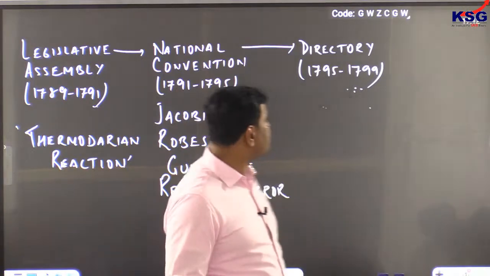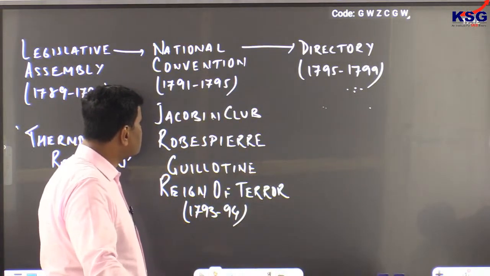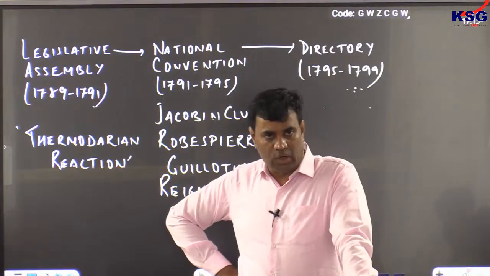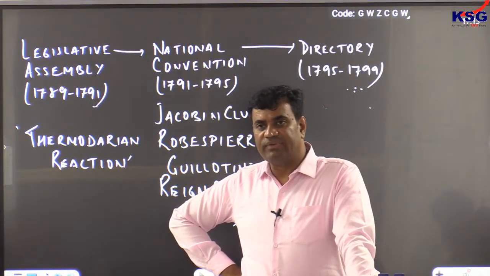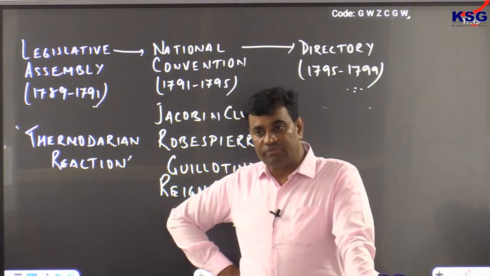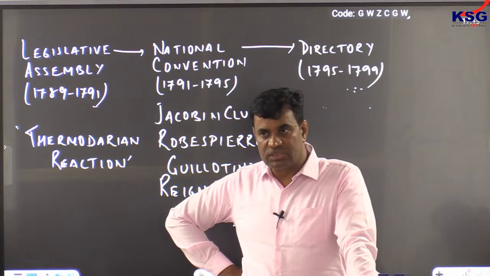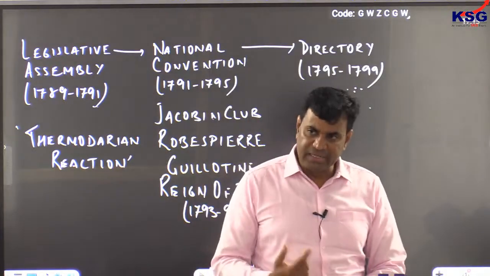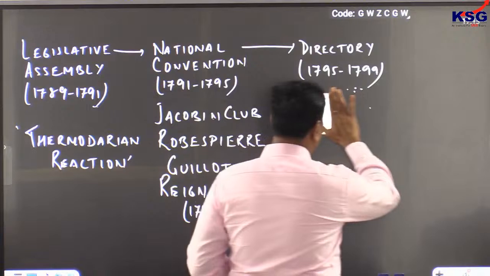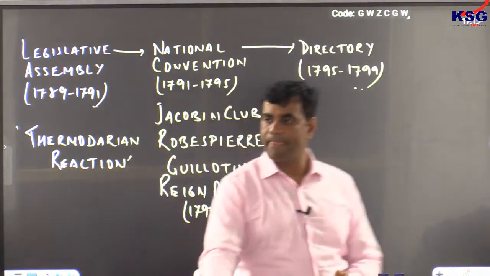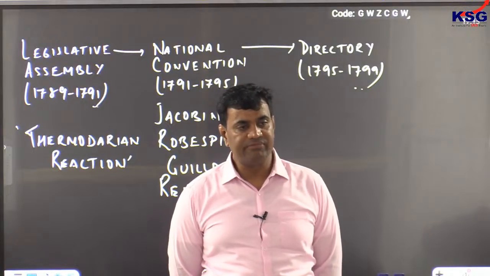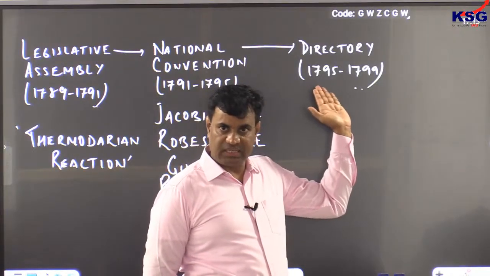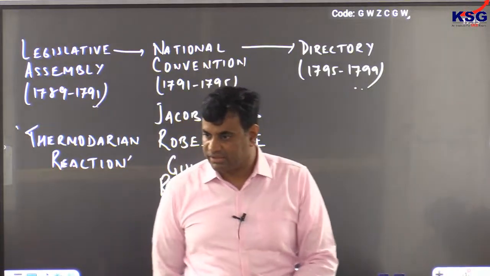This resulted into the end of the phase of National Convention, and beginning of another phase, of Directory, 1795 to 1799, Directory. Okay?